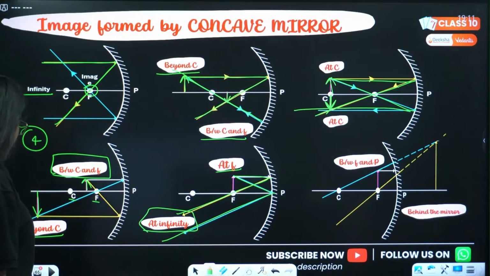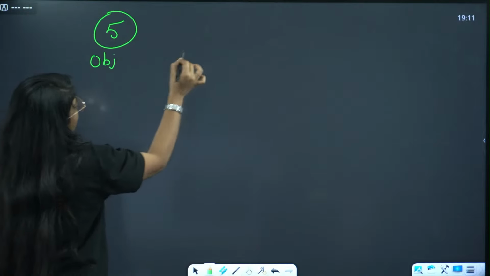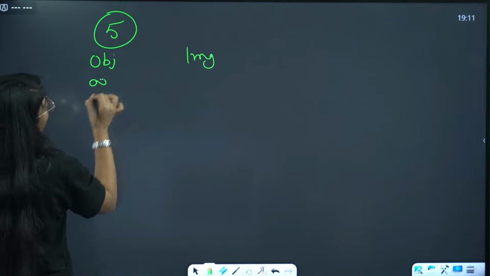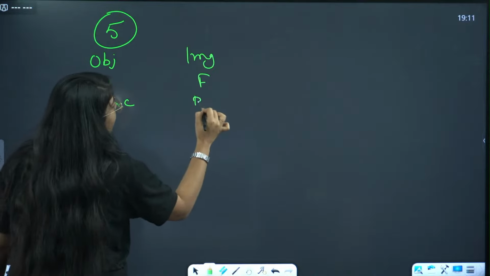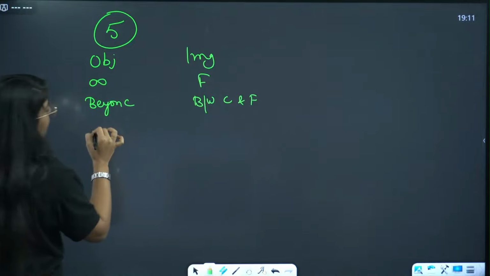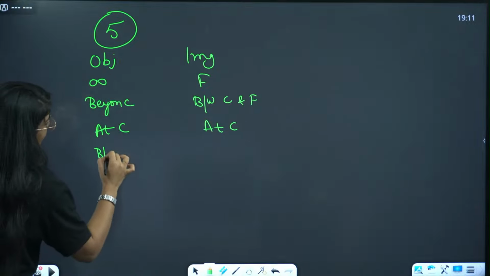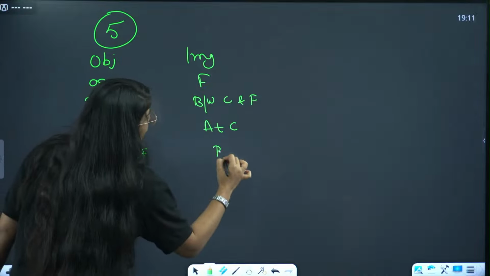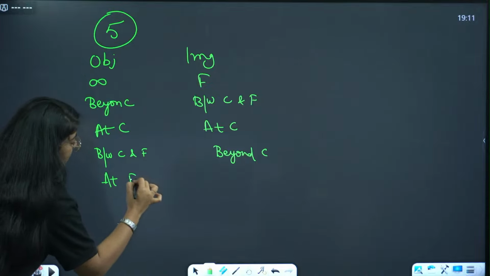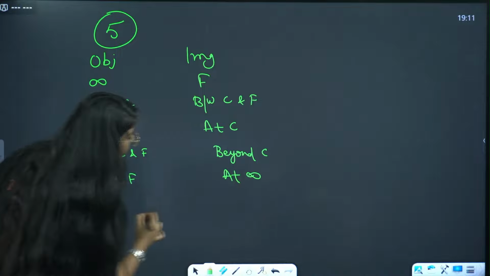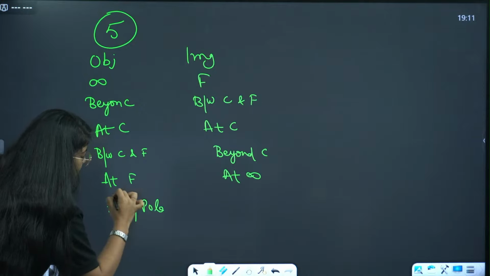Look, now we did the first 5 cases. In the first 5 cases, object and image: object was at infinity, image was at F. Object was beyond C, image was between C and F. Then object was at C, the image was at C. The object was between C and F, the image was beyond C. The object now is at focus, the image is at infinity, and the object is between focus and pole. Look, this is what we have to study.